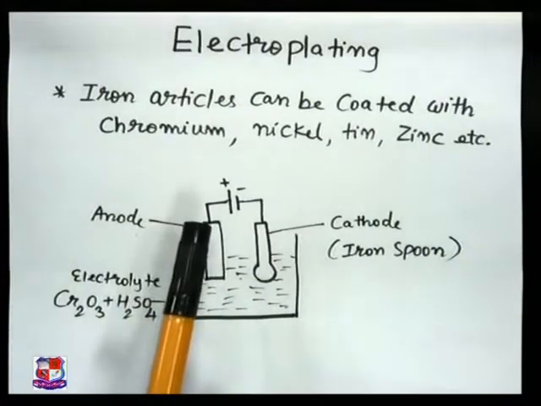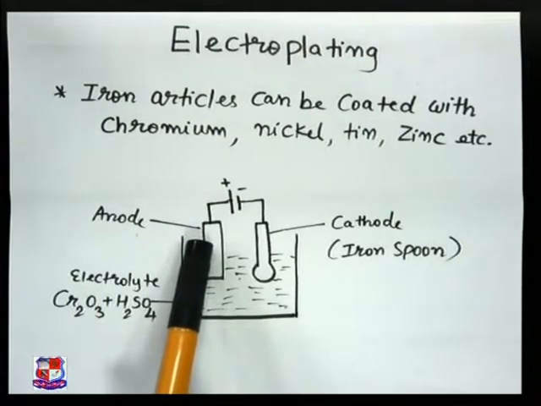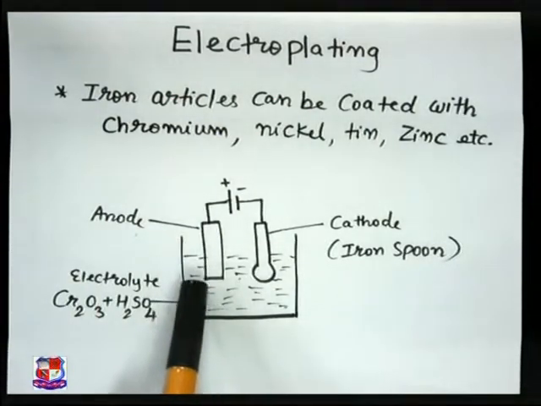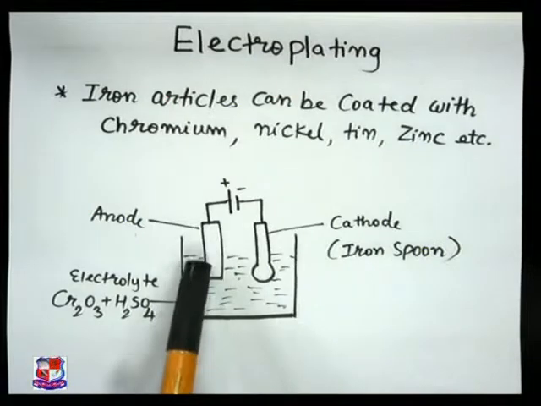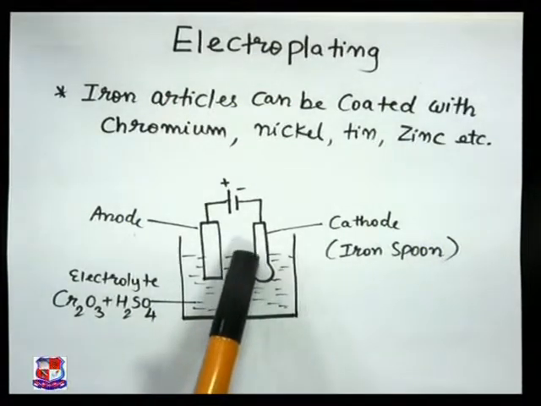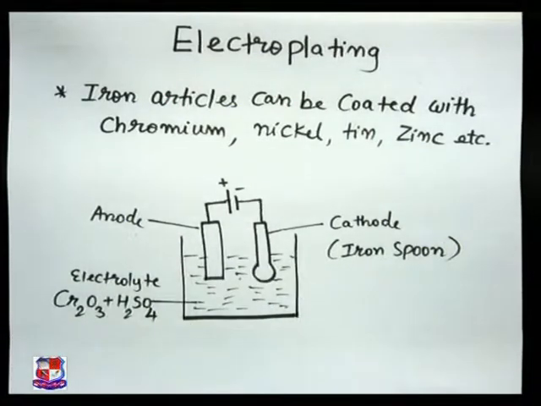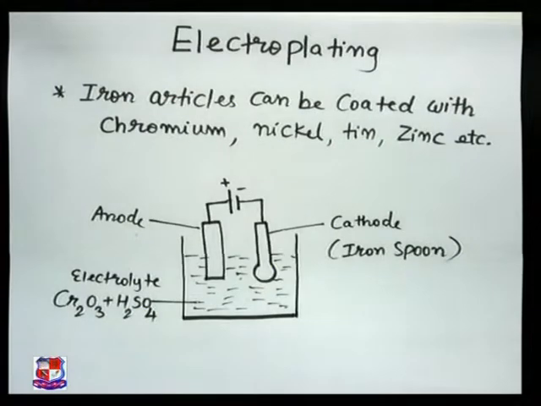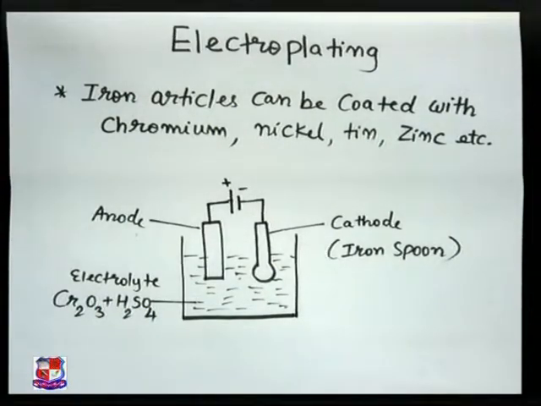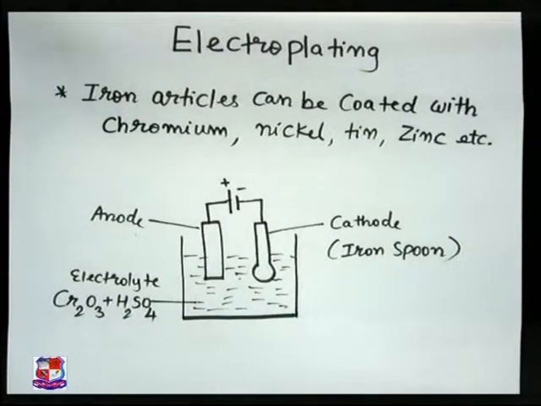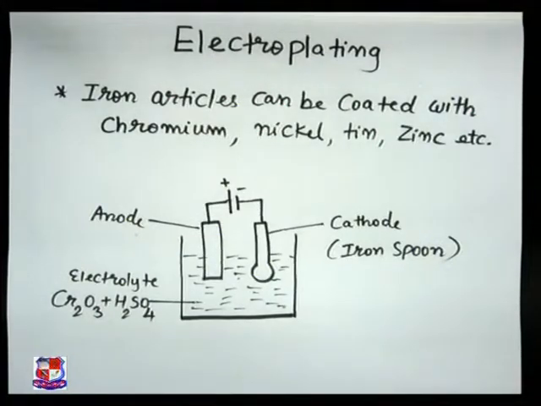When I pass a current, what happens? These chromium atoms pass into solution from the anode and get deposited on the surface of our iron spoon, and this is how electroplating plays a very important role in the process. Electroplating is basically used for decoration. It is also used for the protection of metals, and hence it is widely used in industries.